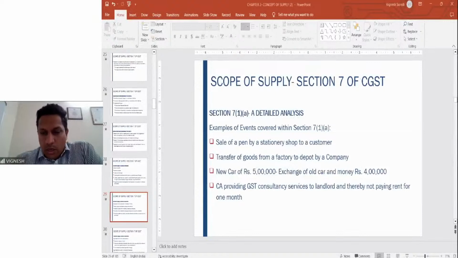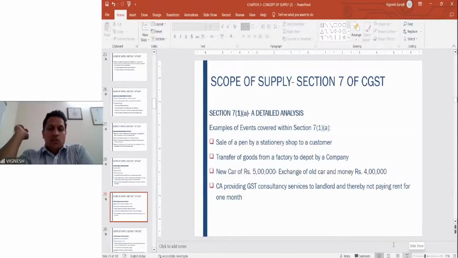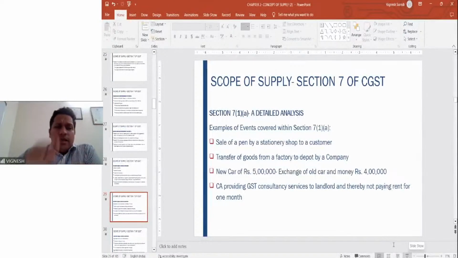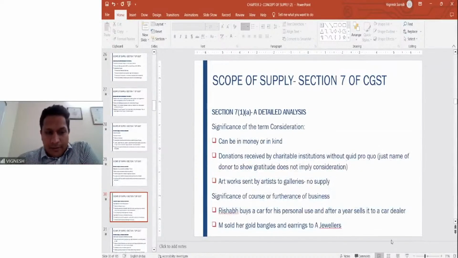Yeah. So now, so that was your barter and exchange, and coming back to our examples. Sale of pen by stationery shop to a consumer, example of a sale. Transfer of goods from factory to depot by company, example of transfer. The new car of 5 lakhs, exchange of old car and money. This is your exchange. CA providing GST consultancy to landlord, thereby not paying rent for 1 month, is your barter. Fine. I hope you got the clarity. Yeah, there was some other query. Yeah, that's about it.